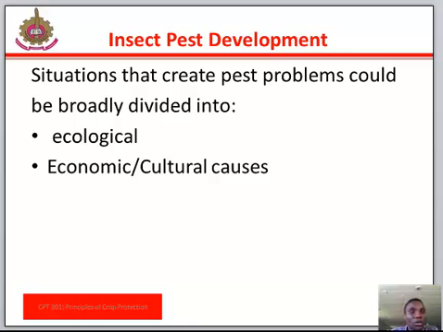Then we also have the cultural causes of pest development. These are associated with man and an exploding population, such as change in cropping system, for example monocropping. A change in the value of a crop can make a pest that is of insignificant importance become highly important. A higher price for a previously low-priced crop makes damage to it more economically significant. For instance, cassava.